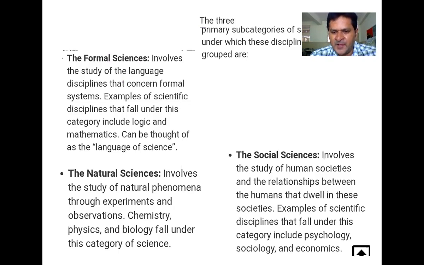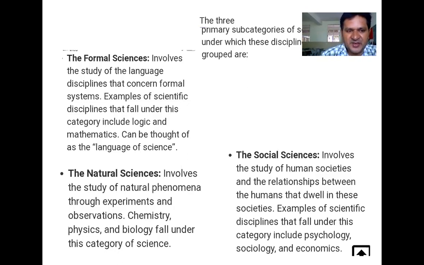Social science involves the society and the relationship between humans in a scientific manner, scientifically how they are related, and how the other branches of the other subjects are related. This is in general.